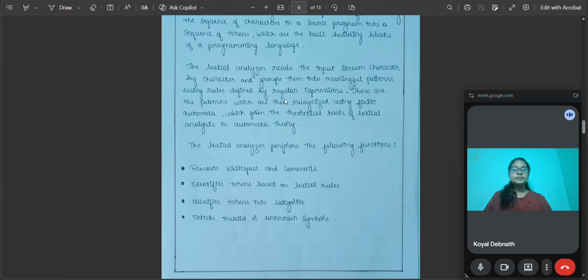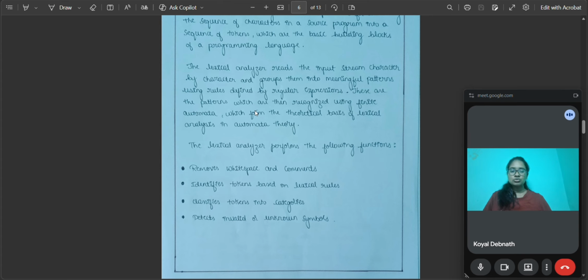The lexical analysis performs several important tasks: it identifies the tokens, removes unnecessary space, detects invalid symbols, and classifies tokens into categories. The generated tokens are then passed to the parser for syntax checking, to see whether it is grammatically correct or not. Without lexical analysis, the parser cannot understand the structure of the program. So the lexical analyzer plays a very important role.